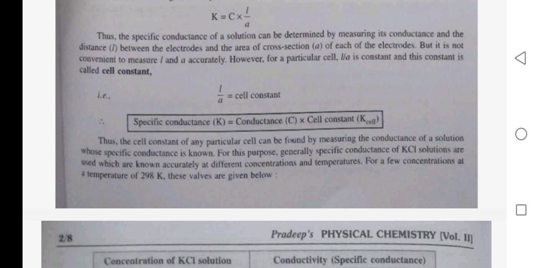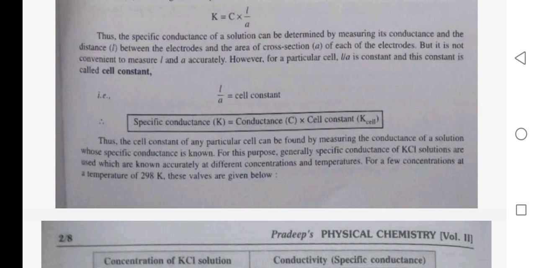But it is not convenient to measure these accurately. However, for a particular cell, L upon A is constant and this constant is called the cell constant. Cell constant is equal to L upon A. Specific conductance is equal to conductance into cell constant.